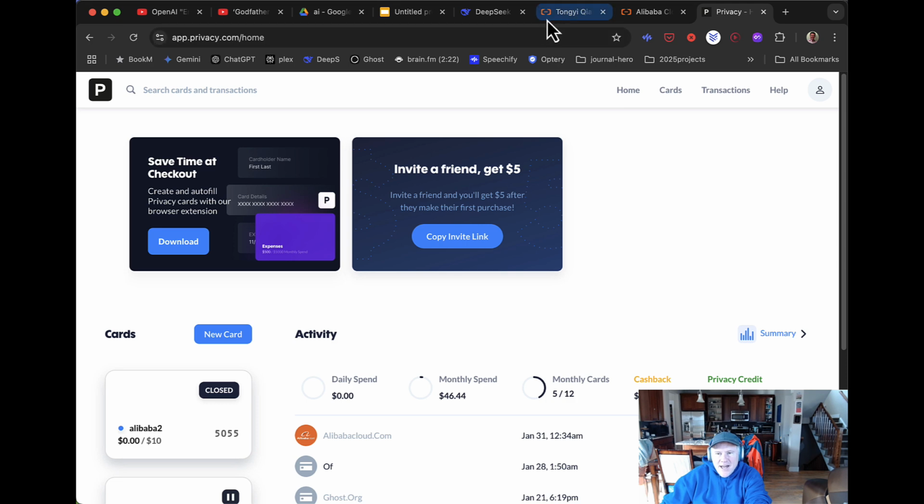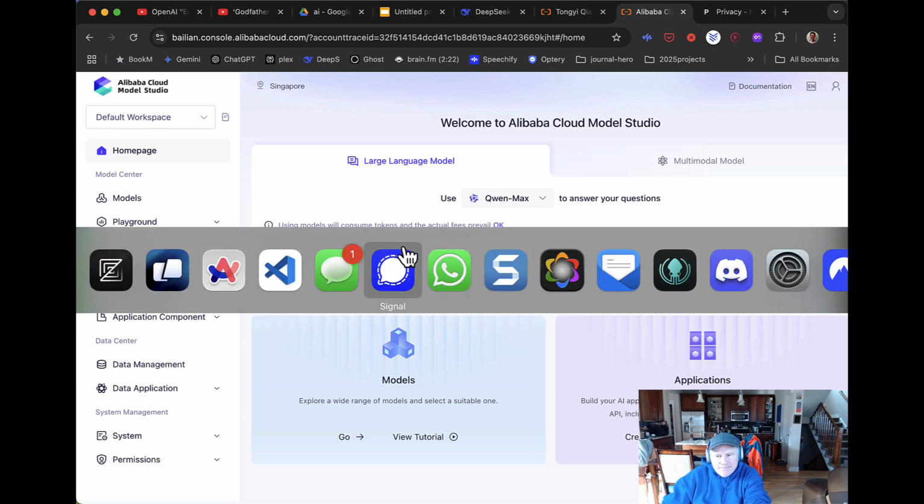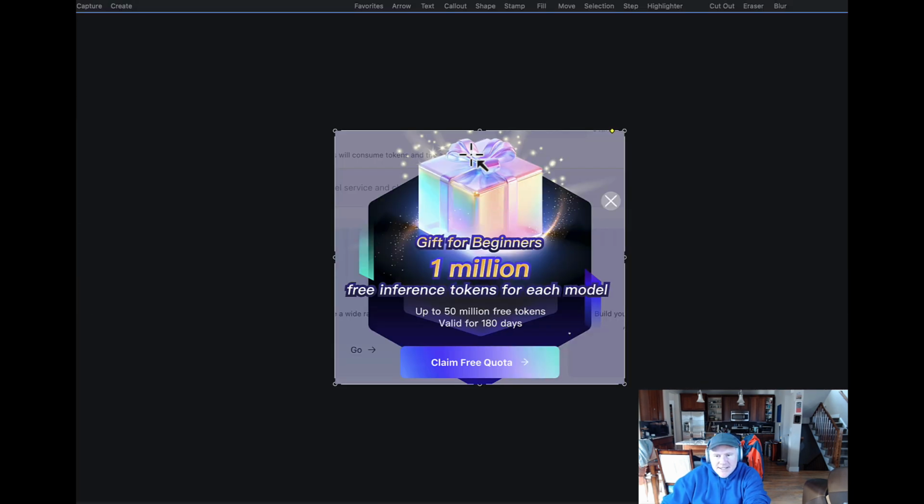Anyway, so then once you sign up, you end up here in their Alibaba Cloud Model Studio. And basically what you want to do is, oh, one more thing I should mention. When you're signing up, this pops up. You get 1 million free tokens for each model. I don't honestly quite understand. The way I read this is that you get 1 million free tokens for each model for 6 months, up to 50 million tokens. But they don't have 50 models, so I don't quite know what's happening. At any rate, it's a good deal. I would click yes, claim it.